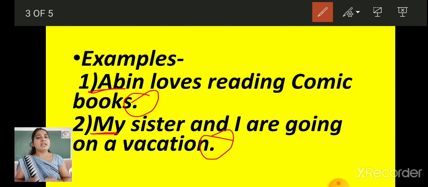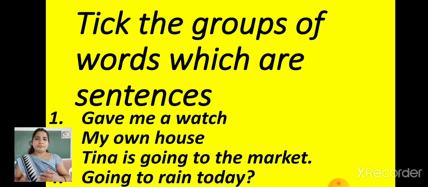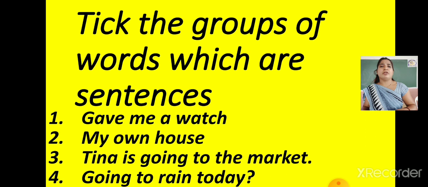That's why we will say it is a sentence. Is it clear to everyone? Now let's see the next part. Yes, children. See, now what you have to do, children, this is also in your English grammar and composition book. If you are having your book with you right now, just open your page number 13, then you will also understand it very easily. So take the group of words which are sentences. See, children, there are some group of words and you have to tell whether they are sentences or not. Okay, is it clear to everyone?